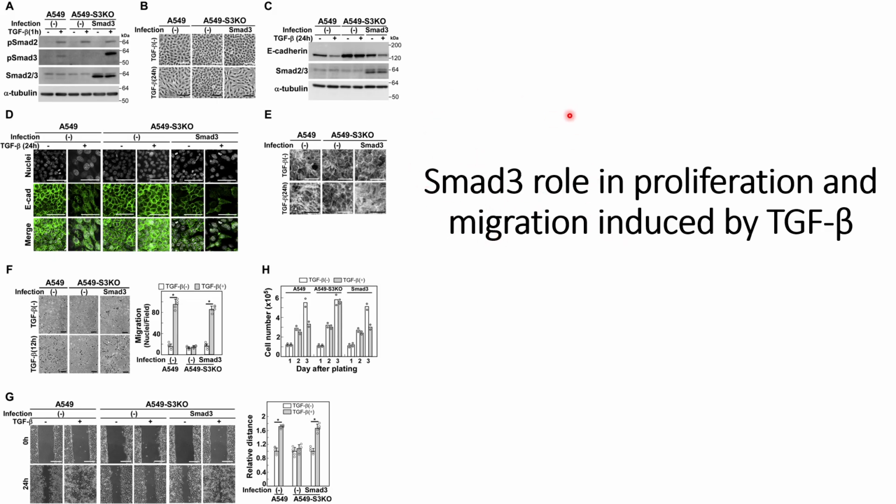That is, Smad3 has a direct impact on migration, but a negative impact on proliferation when the cells are exposed to TGF-β. So I hope you understood this basic understanding of the results that they have presented here to show the role of Smad3 in proliferation and migration when the cells are exposed to TGF-β.